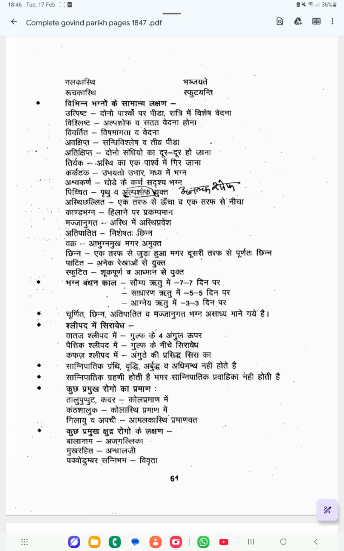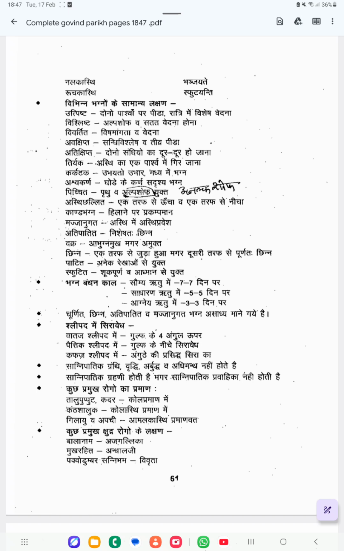There is one more type of Bhagna, that is Churnida. Here only 11 types of Bhagna are mentioned, and the last one is Churnida. In Churnida, the bones will produce a sound. When fracturing, they will produce a severe sound, and after that the fracture will become broken into pieces. That is called Churnida.